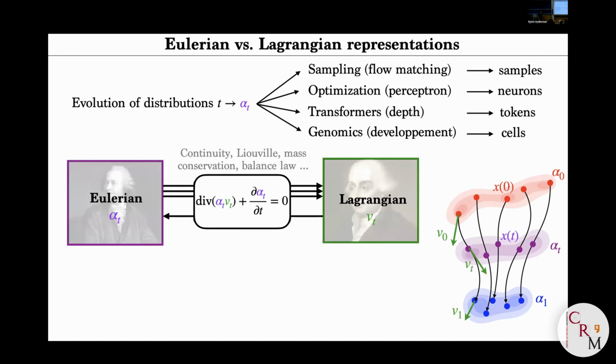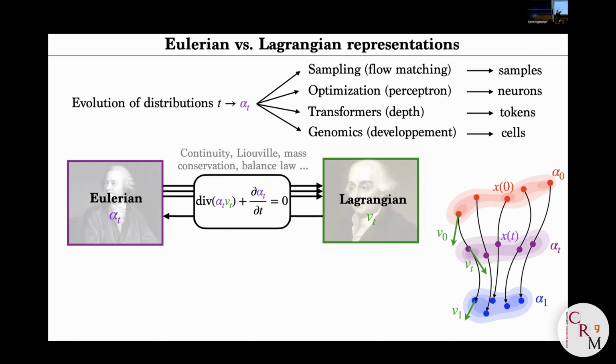Okay, so what is the key equation? I would say the master equation of the problem is the equation that translates the two languages to describe it. The first one would be the Eulerian, where for each position you have access to the density, the number of particles that are at a given point in space. And at the other end of the spectrum, the Lagrangian, where now you use the dynamics as integrating an ODE. Each particle evolves according to an ODE, which is driven by a vector field. And the connection between the two is the continuity equation, where you say that the divergence of alpha, the density, times the vector field, plus the derivative in time of alpha is equal to 0.